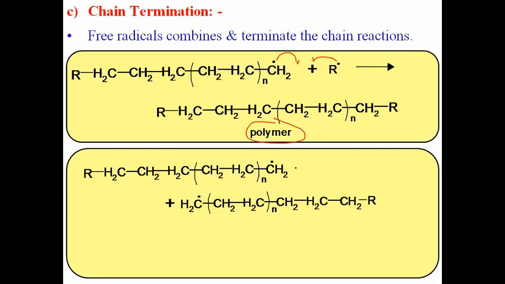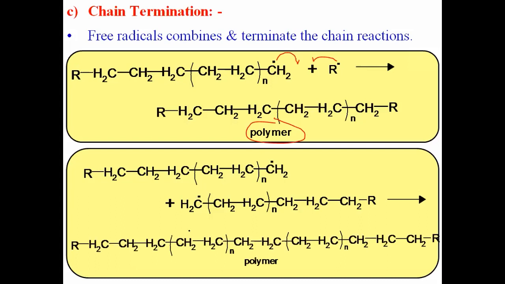Now what happens? That unpaired electron, this unpaired electron, they form a sharing of electrons and there is formation of a sigma bond, and we get a long chain compound. This is the very long chain compound, and this is the new bond formed between those two carbons. A sigma bond is formed between two carbons and we get a long chain polymer, and this is just the mechanism for the free radical polymerization of alkene.